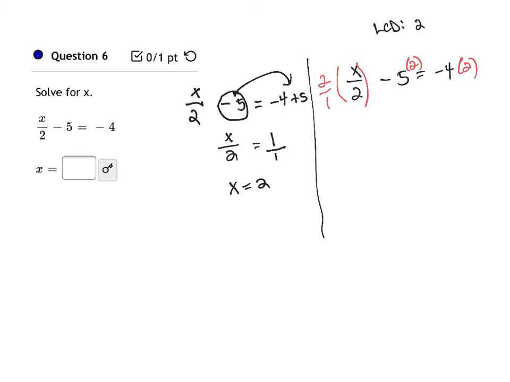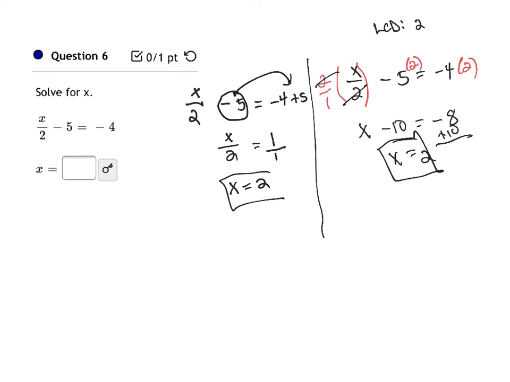So that's going to give us right here, the 2's cancel. So that gives us x. Negative 5 times 2 is negative 10. Negative 4 times 2 is negative 8. x equals, move the negative 10 over, make that plus 10 right here. 10 minus 8 is positive 2. So you see you get the same answer, just whichever way works for you.